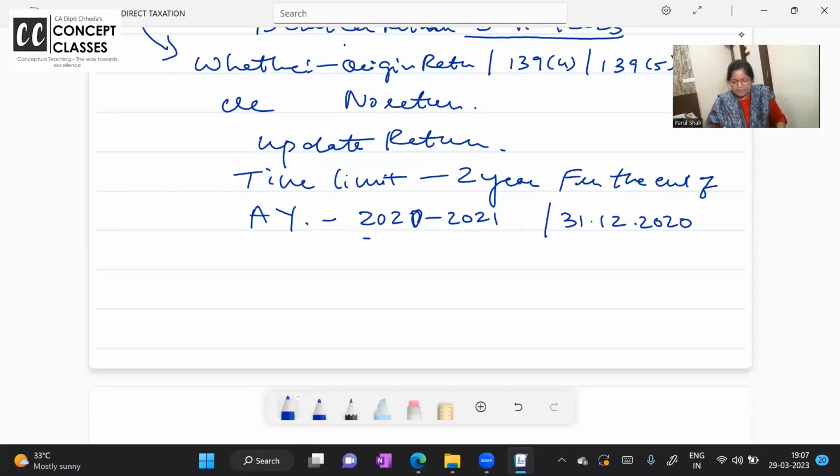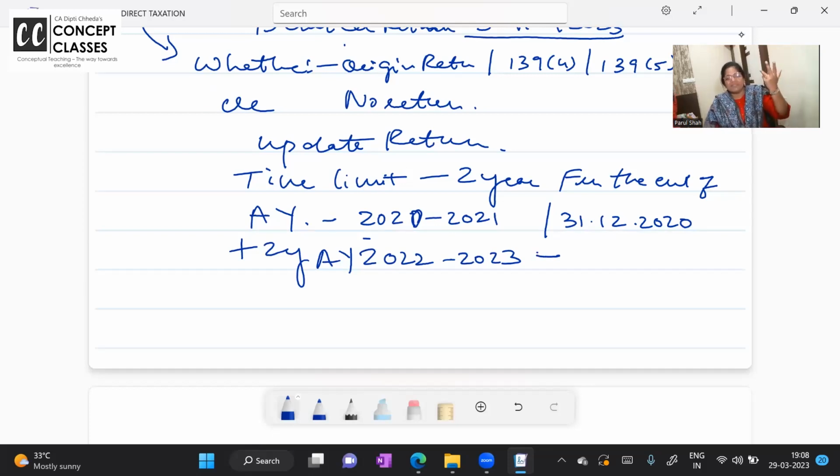Your financial year is 19-20. The due date of filing the return is July 2020, in assessment year 2021, till December 2020. But right now they say plus 2 years, till assessment year 22-23. Are you all with me? Till assessment year 22-23 you can file an updated return.